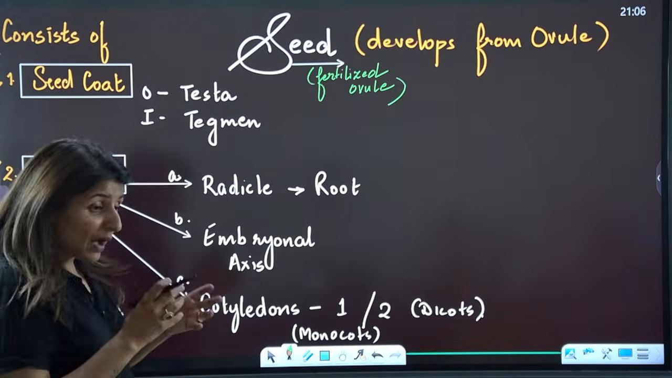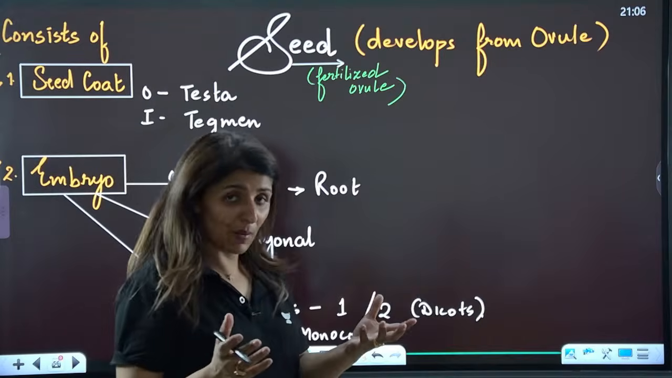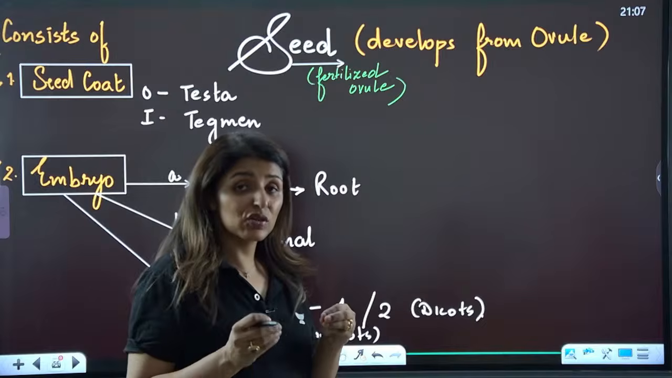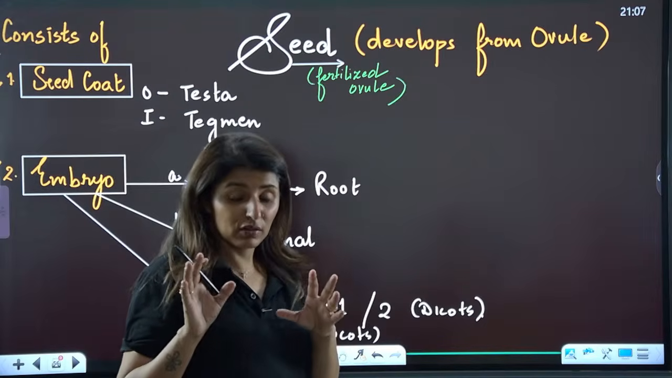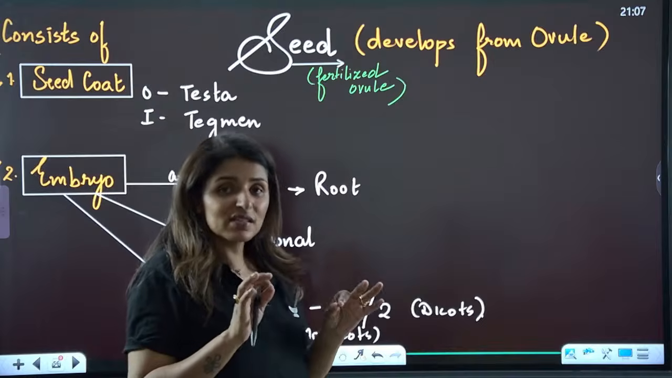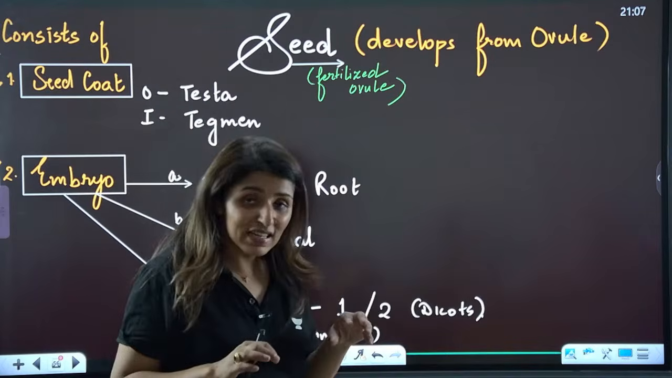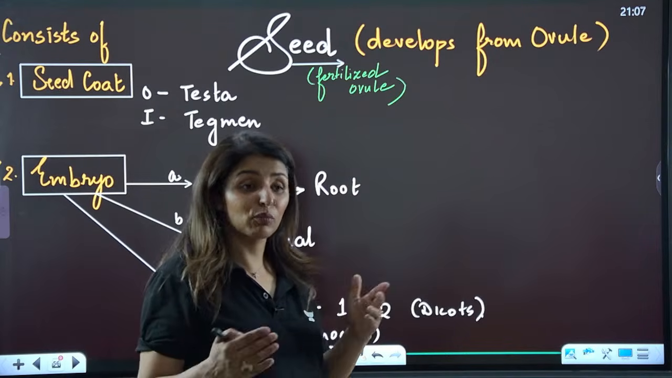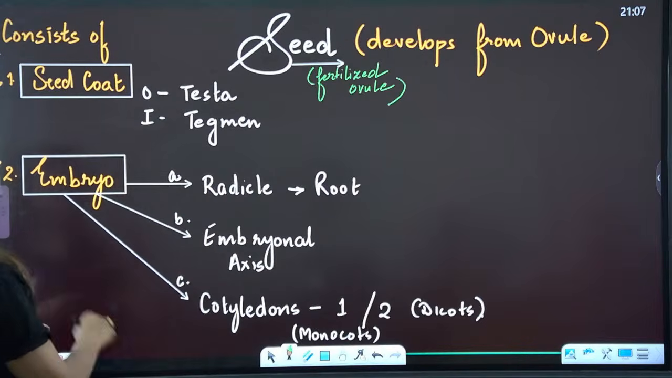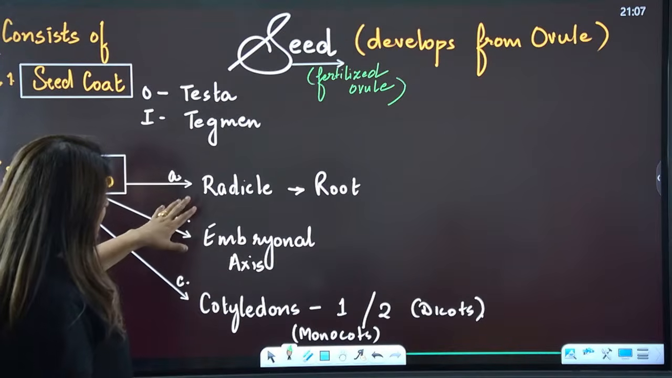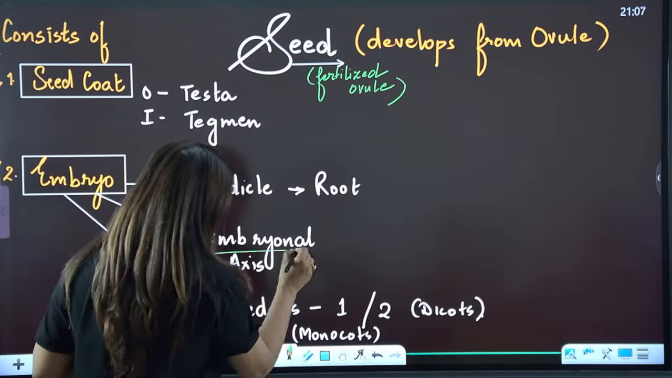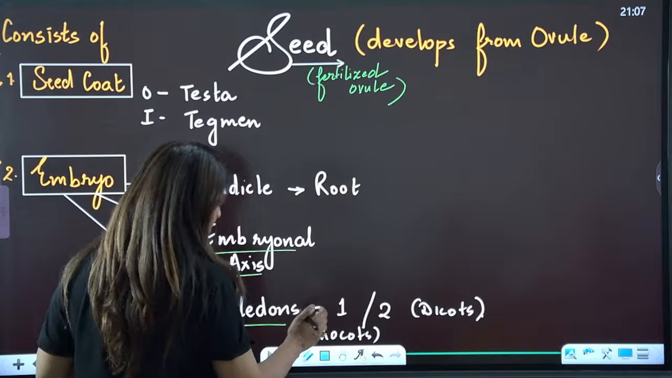Now, which part will actually develop into which part of the seed? We will discuss this in the coming session of part 1 botany, that is sexual reproduction in flowering plants. That is the chapter where we get an insight into how these structures develop into or modify into other structures, right? So wait for that. And second is the embryo. So the embryo has three further parts: radicle, which will give rise to the root, then the embryonal axis, and then cotyledons, which can be one or two.